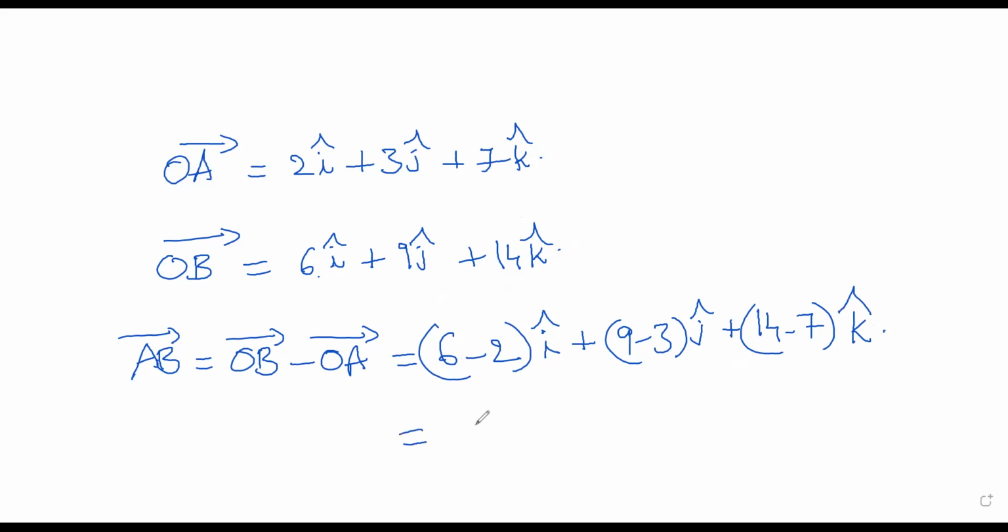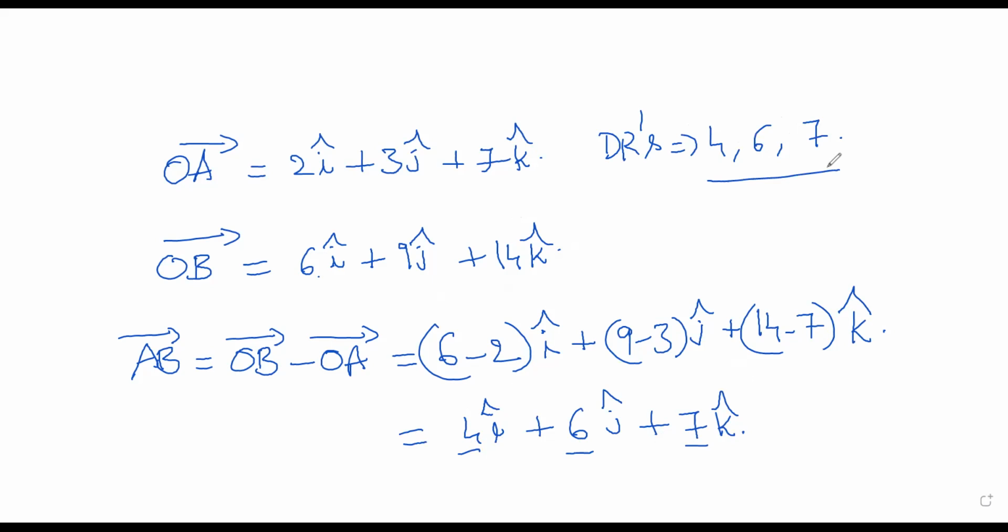And now after this you get 4i cap plus 9 minus 3, 6j cap, plus 14 minus 7, that is 7k cap. And now if I ask you what are the DRs, the direction ratios, then simply the coefficients: 4, 6, 7. These are the DRs. This ratio remains as this because the greatest common divisor of 4, 6, 7 is 1, so they are co-prime to each other. So 4, 6, 7 are the direction ratios.